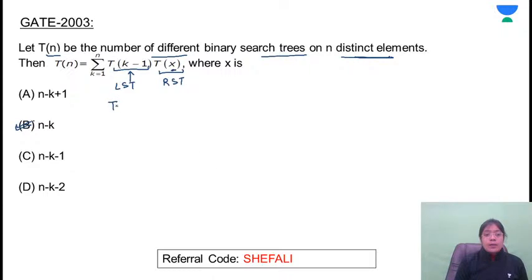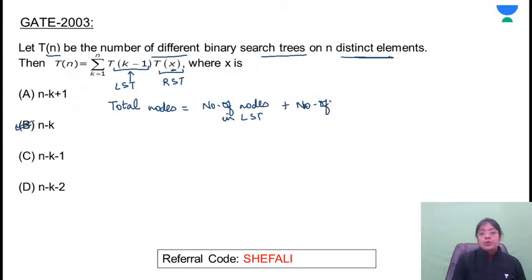We know that the total number of nodes is equal to the number of nodes in the left subtree plus the number of nodes in the right subtree plus 1. Right?